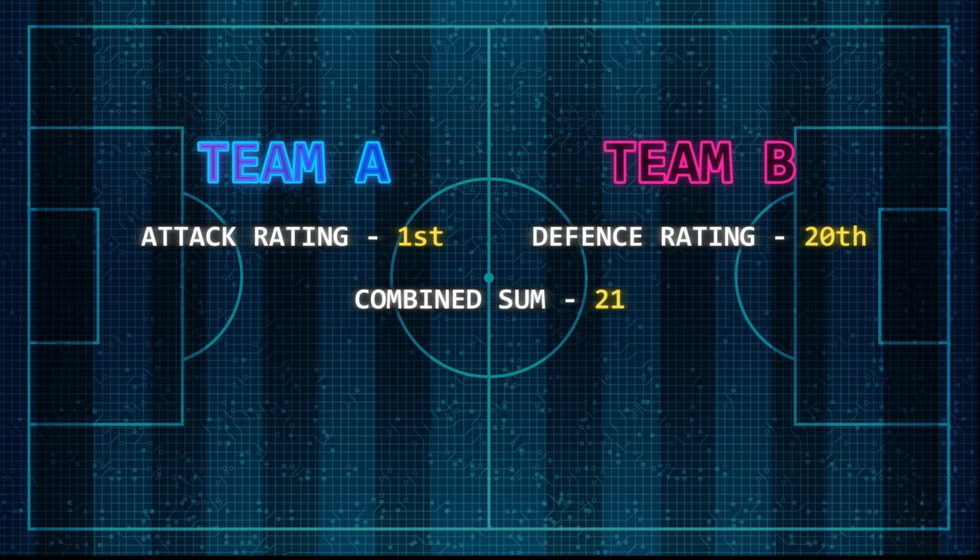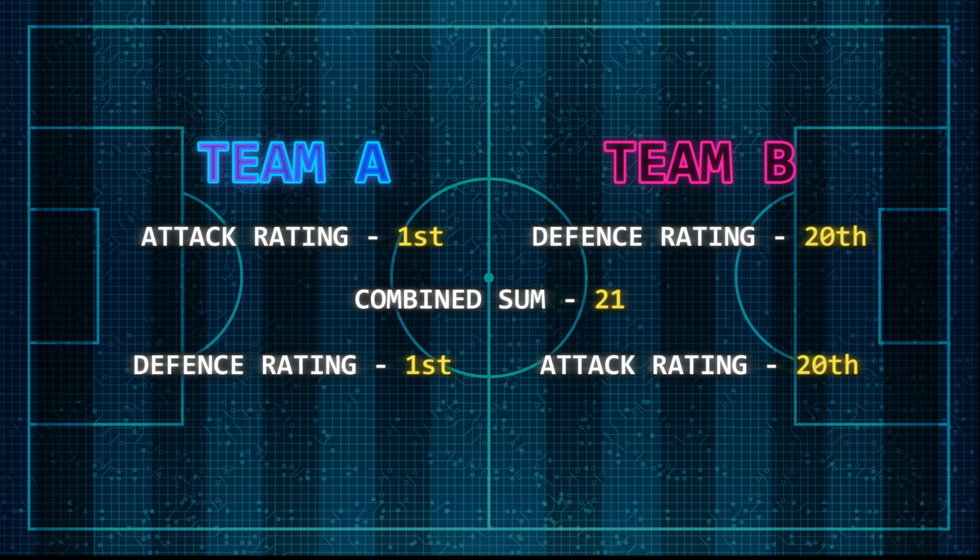This is the first section of the formula. Now we need to look at how the home team can defend against the away team's attack. Team A have a wall in front of their goal, so have conceded none all season, therefore ranked 1 again. However, Team B strikers are at the back of their own goal line trying to stop more goals going in, so they've scored none and are ranked 20th. This again gives a total sum of 21.